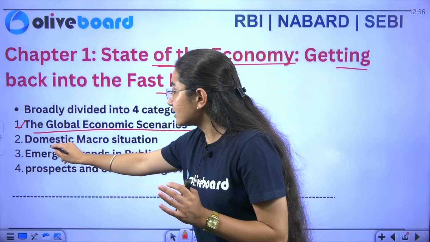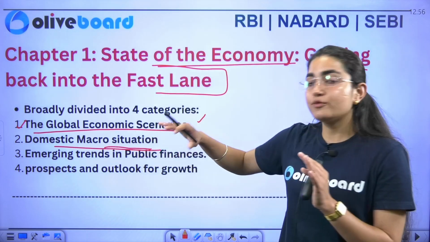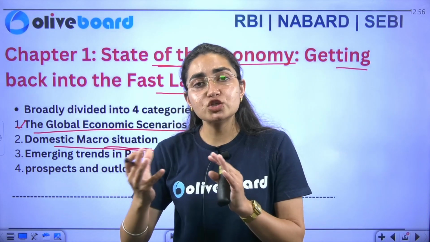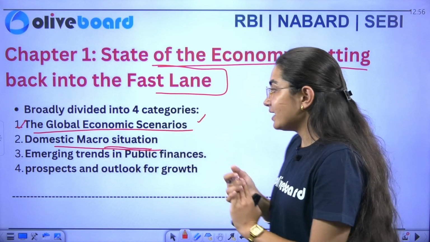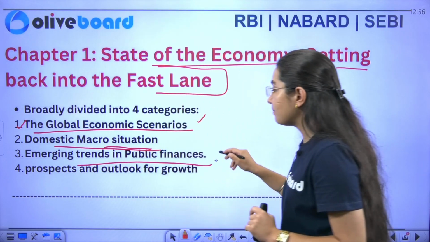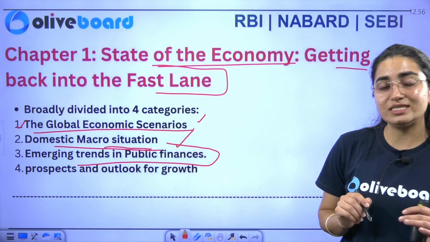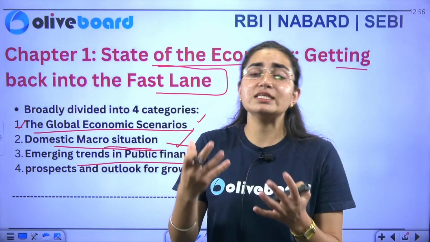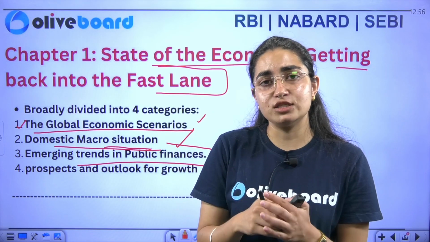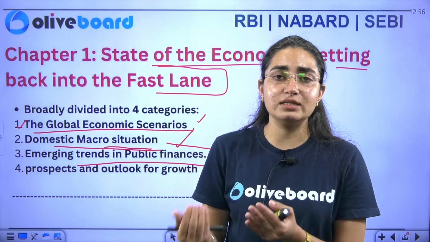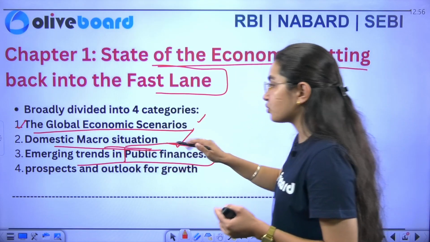Next we have the domestic macro situation. In this particular broad topic, we'll discuss the situation, or the supply and demand related things. Okay. Next we have emerging trends in public finances. In this broad coverage, we'll see the taxation system, what has been the source of taxation, and where the government is going to invest. We'll see the parts of investment as well. So whatever is related to public finance, we'll see in this broader perspective.